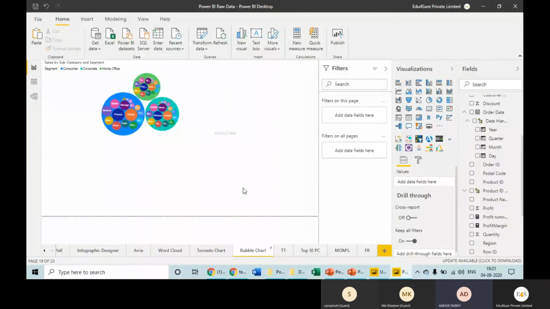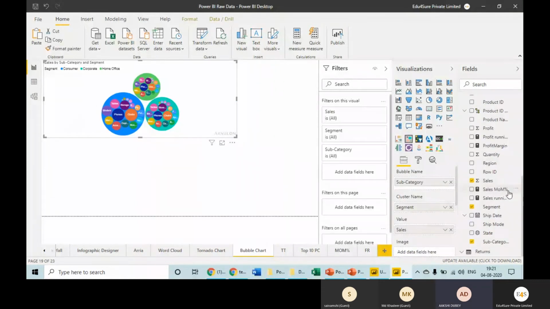Three bubbles because we have three segments: consumer, corporate, home office. Click on it, you will get to know what we have plotted: sales, segment, and subcategories. So every segment has subcategories, and the size of the bubble has been taken depending upon the sales value.